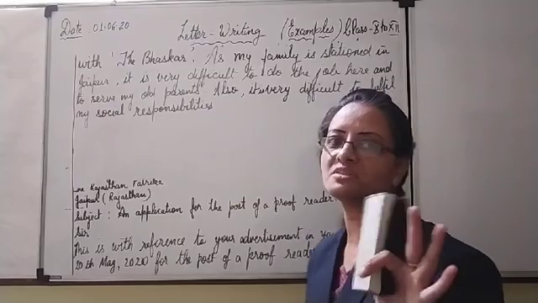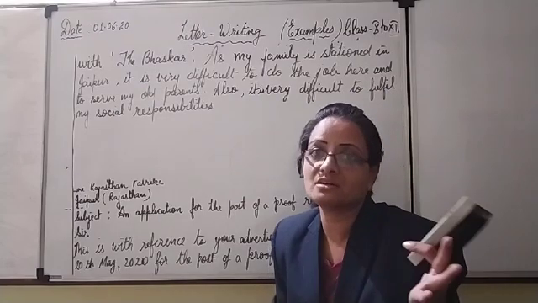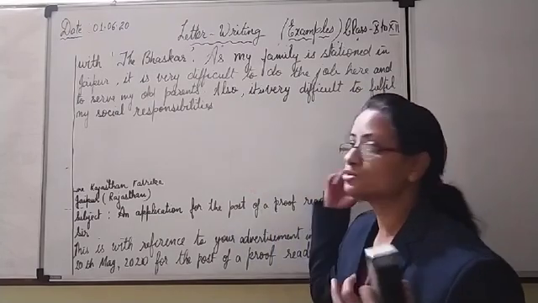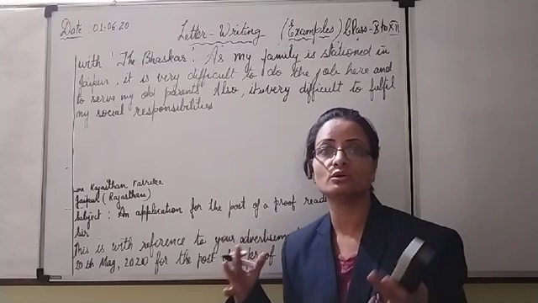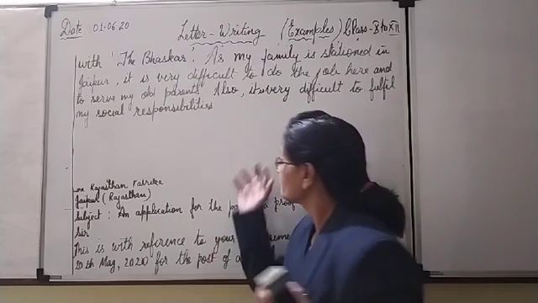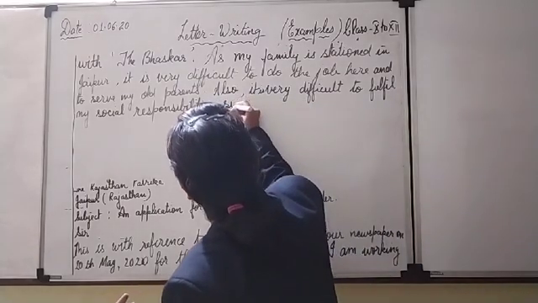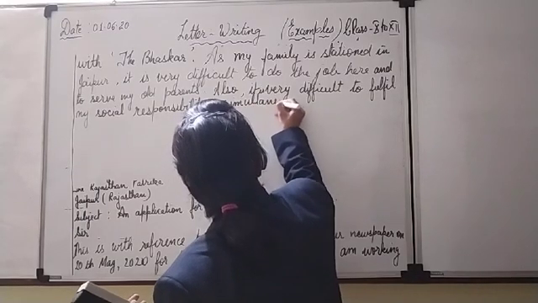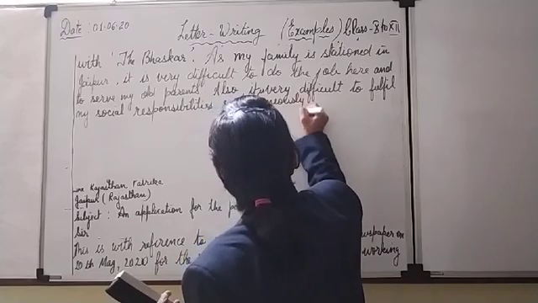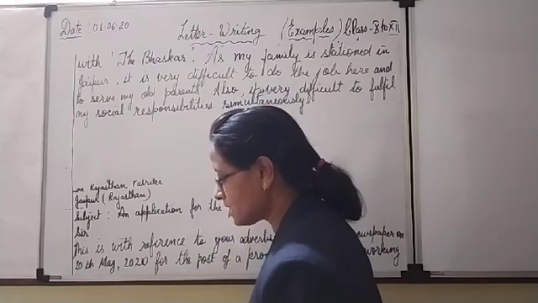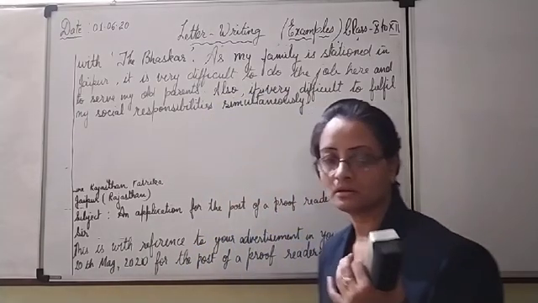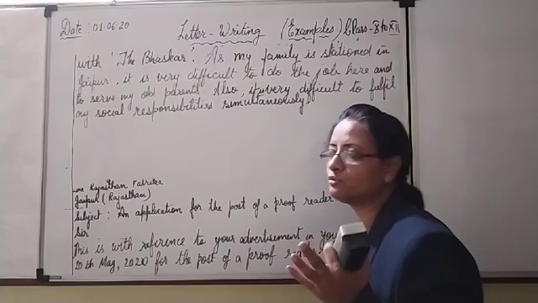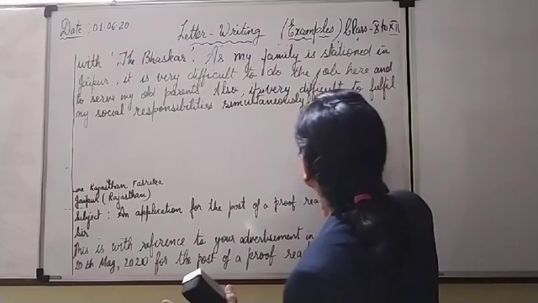Okay, both the problems are there. How to serve your old parents, how to serve them, plus your social responsibilities also you are not going to fulfill. Responsibilities simultaneously. Simultaneously means at the same time. Clear? After that you have to mention, and therefore you have to change your job.